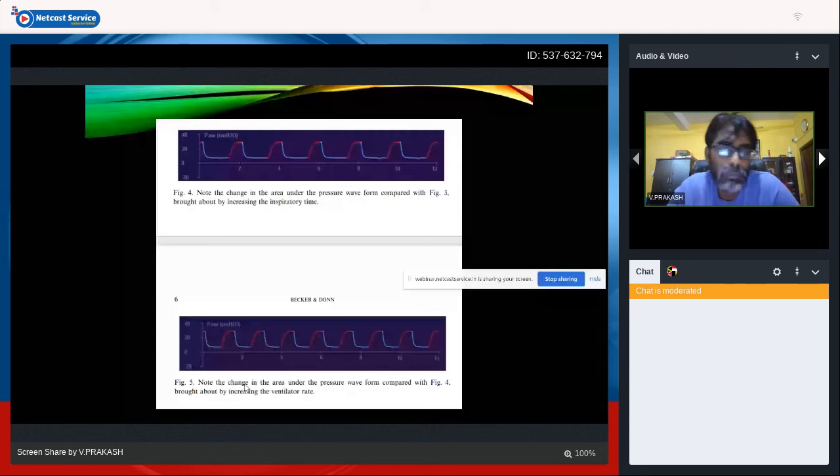This is the last parameter, the rate, which we generally don't use. By increasing the rate, we don't produce much change, but the area under the curve can also be altered by changing your rates. But that's the last parameter we touch with regards to changing your settings.